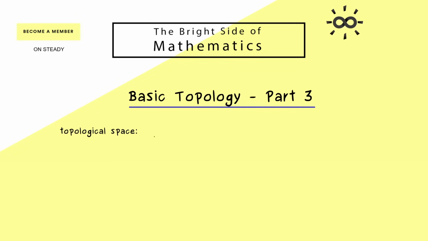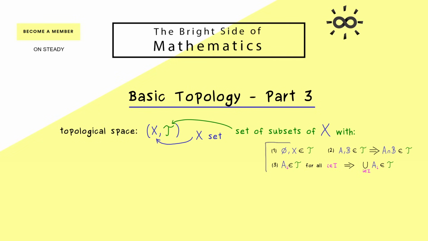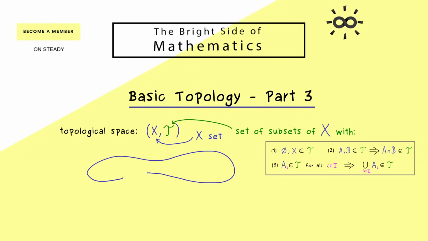And now for the start of this video, we should quickly recall the definition of a topological space (X, T). Now from the mathematical point of view, this is actually quite simple because X is just any set and T a collection of subsets. So as often we just have a set with additional structure, where the additional structure now comes from subsets of X. Moreover, you already know this set T is called a topology on X, and it has to satisfy 3 rules. And just for the sake of completeness, I copy them here because we have already discussed them in detail in the last video. So this makes a topological space, and now we can simply sketch it like that.